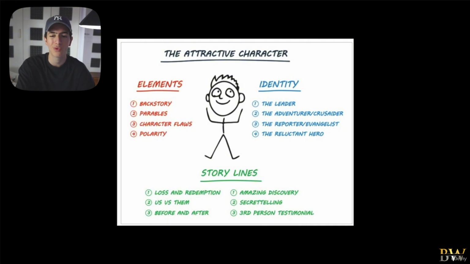We're not going to talk about the reluctant hero right now, and we're not going to talk about storylines because it deviates a lot from our course theme. All right, I also want you to remember that if you have completely solved the problem of your target audience, if you have managed to bring yourself from point A completely to point B, then you can 100% take the identity of a leader. You can become a leader and point out how your audience can overcome the obstacles that you have overcome in your past.